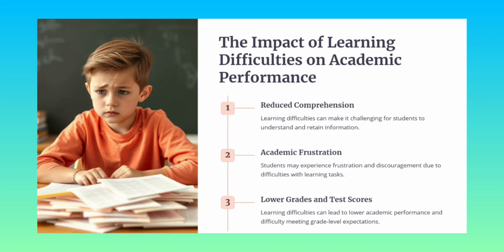Then lower grades and test scores: when a child has a learning disability like a reading disorder, he or she is not able to recall and recognize the answer, so he or she can get a low score or fewer marks in the exam, which affects the academic performance of a child with learning difficulties.